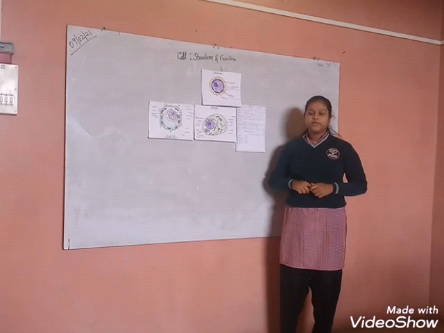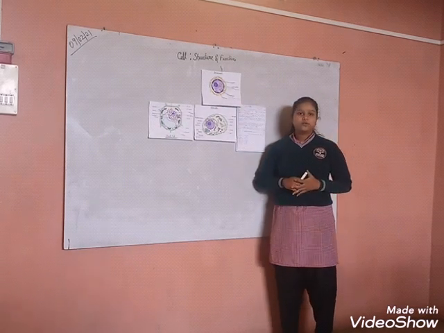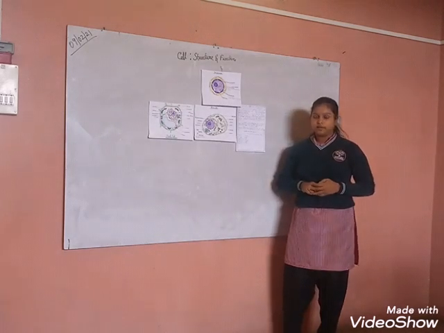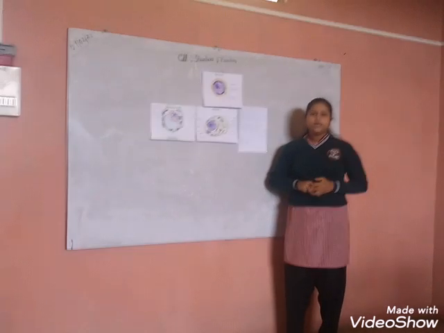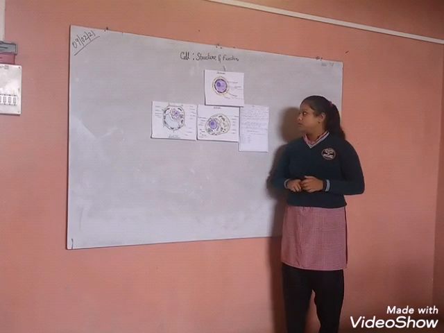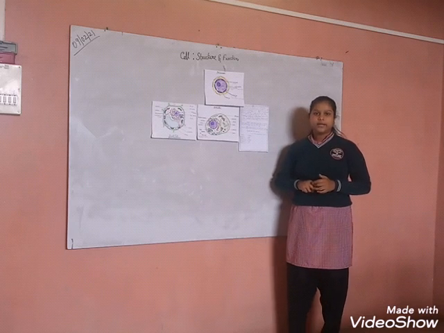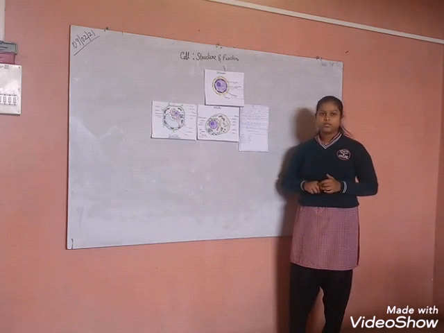Today I am going to give a presentation on the topic cell structure and function. So first of all, we have to know what a cell is. We all know that organisms, including plants, animals and microorganisms, are made up of cells. The proper definition of a cell is: the smallest structural and functional unit of an organism is called a cell.